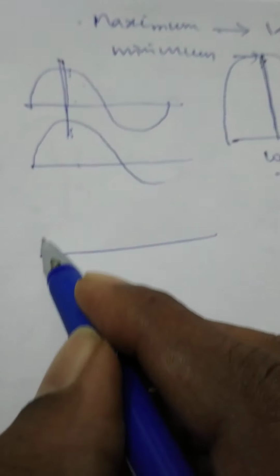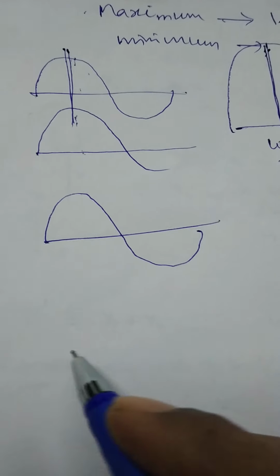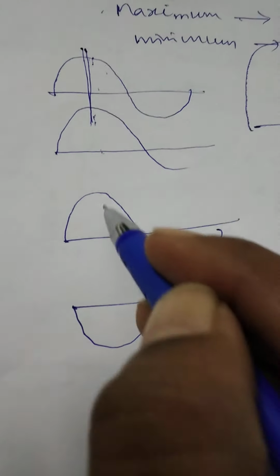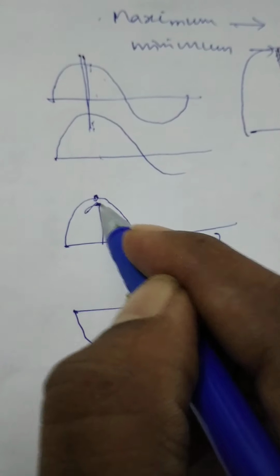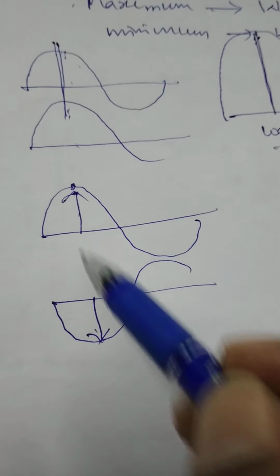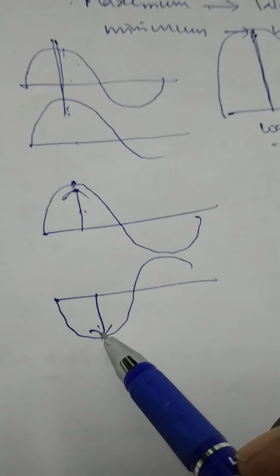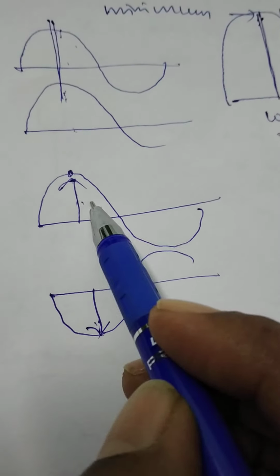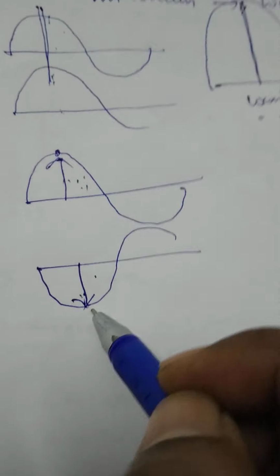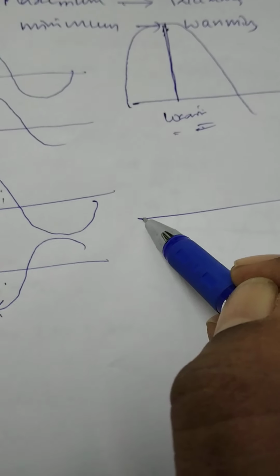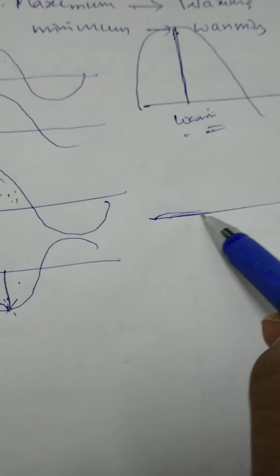Otherwise, if the crest of one wave is superimposed with the trough of the other wave like this, here this crest amplitude is like this. Let these two points or these two waves be superimposed together. The one wave can nullify the other wave. Amplitude should be positive here, and here the amplitude should be negative. So at this moment the resultant amplitude will be very, very minimum. That is represented by an approximately straight line.